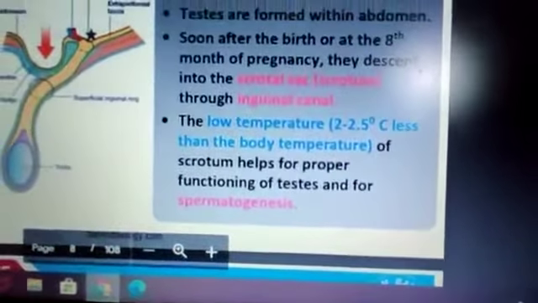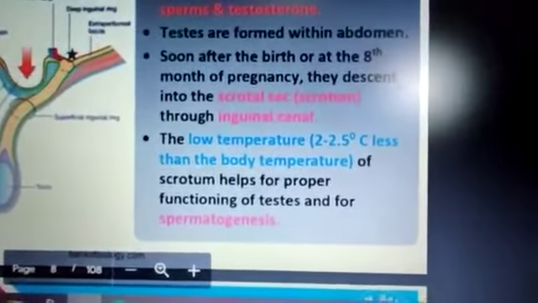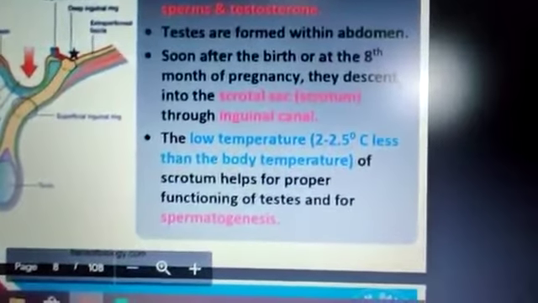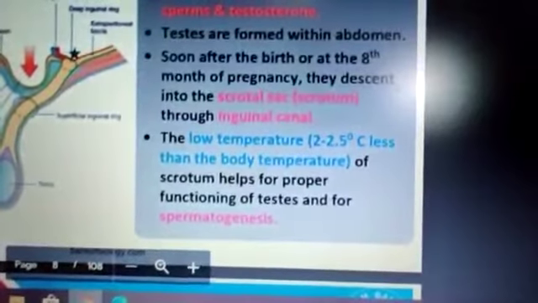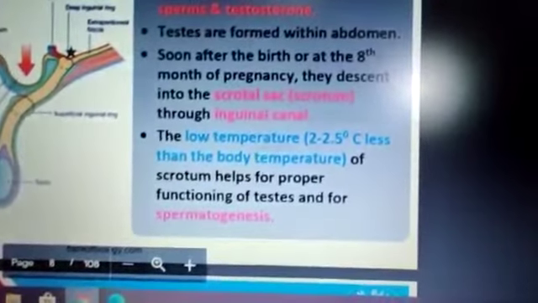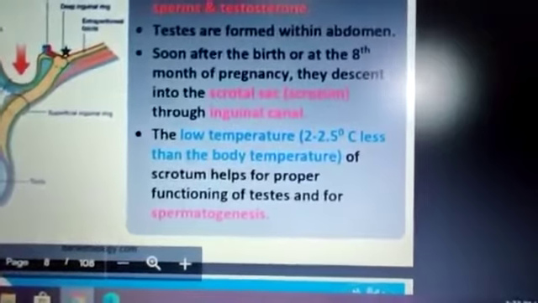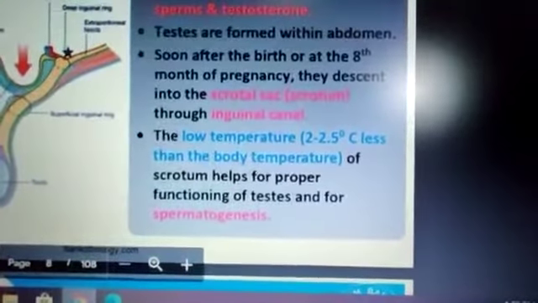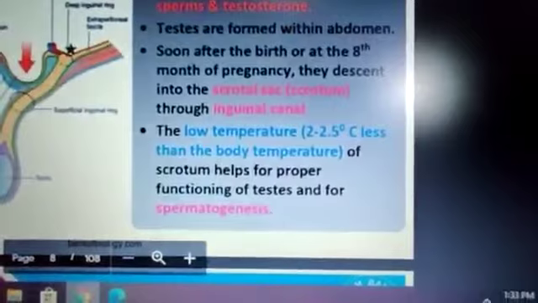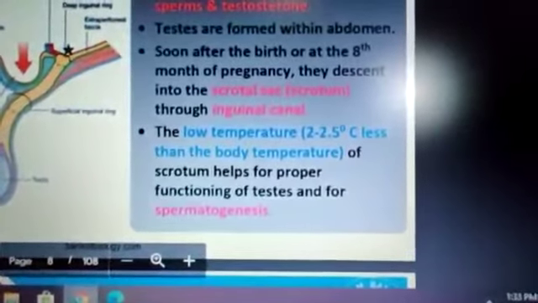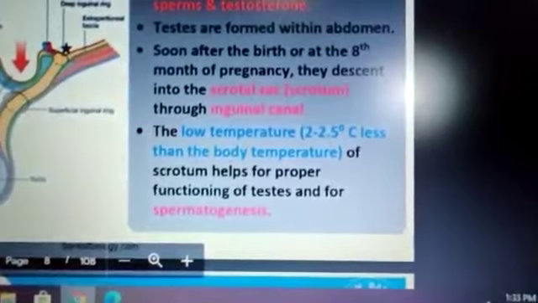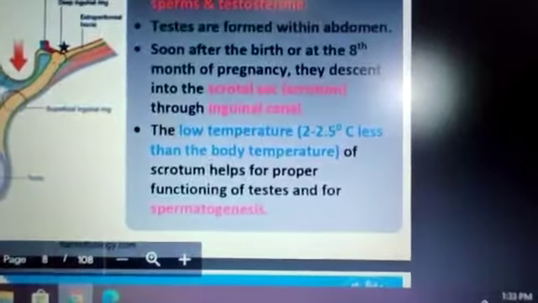Now the testis is formed within the abdomen. Soon after birth, at the 8th month of pregnancy, they descend into the scrotal sac, also termed the scrotum, through the inguinal canal. The low temperature: what is the function of the scrotum? The scrotum always maintains the temperature 1 or 2 degrees lower than the body temperature.